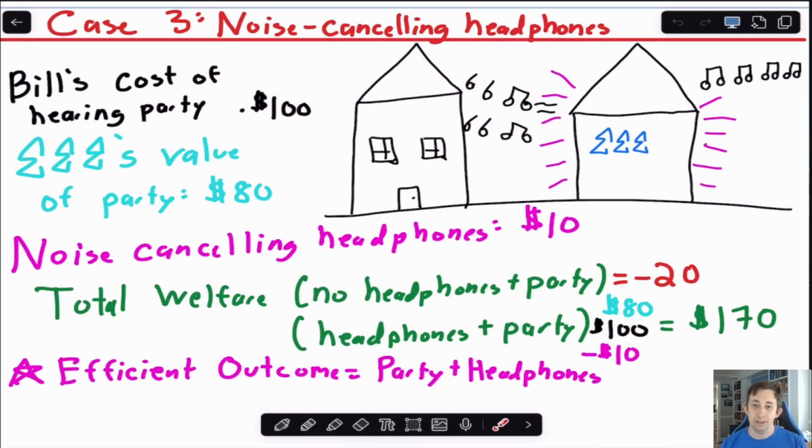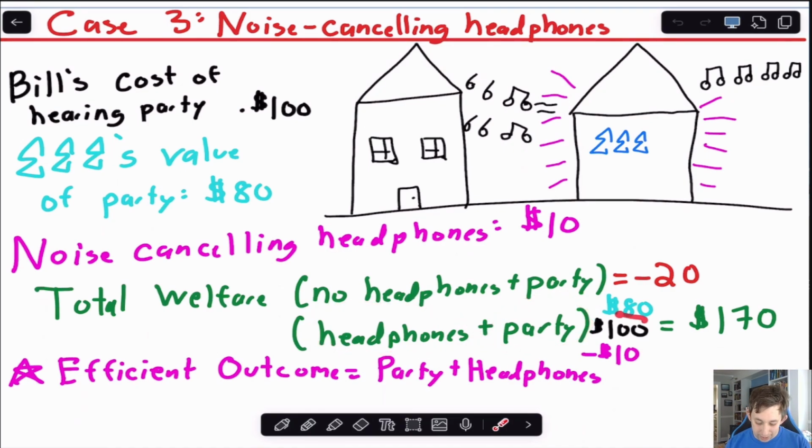Now I'm going to put a slightly different spin on this story, and let's say that there exists some noise-canceling headphones, and maybe these noise-canceling headphones cost $10. So now, if we have no headphones, like no one buys the headphones, and we have this party, Tri-Sig hosts this party, our total surplus is still minus 20 like we had before originally.